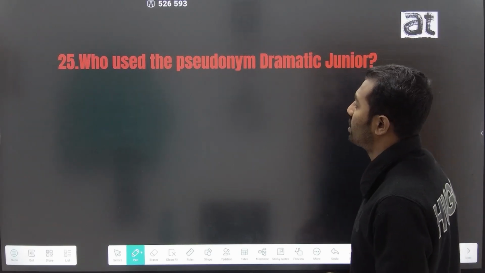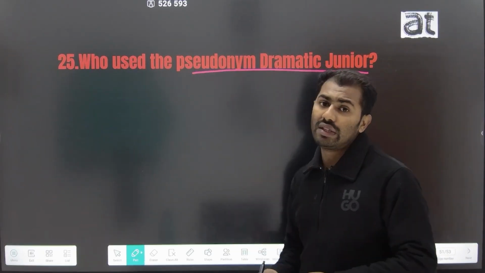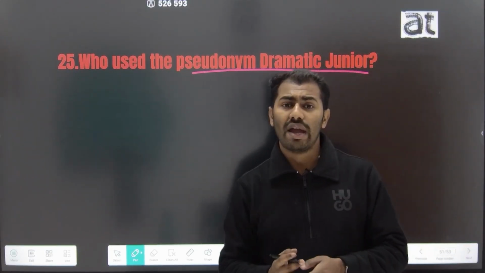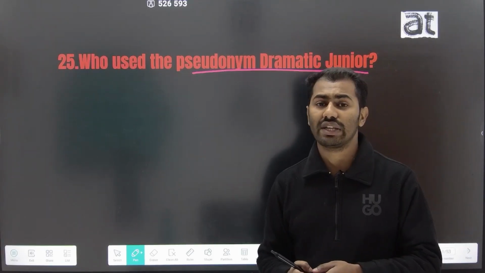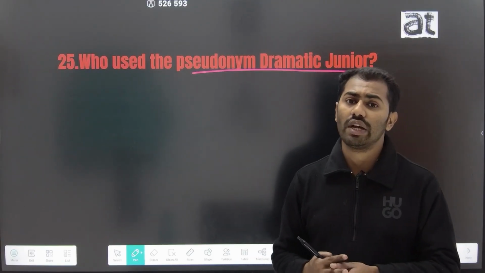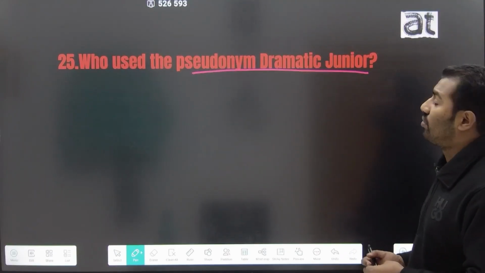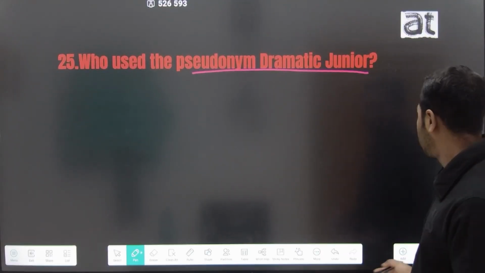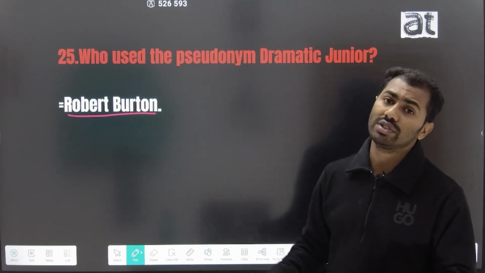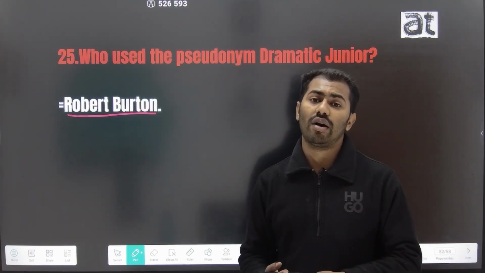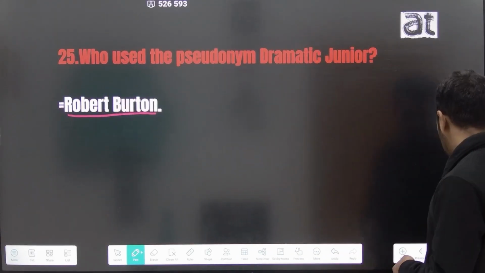The 25th question is, who used the pseudonym Democritus Junior? In various time periods, there were many writers who wrote under different pseudonyms, like Charles Dickens under Boz and George Eliot, whose real name was Marian Evans. The pseudonym Democritus Junior was used by Robert Burton. Robert Burton used this pseudonym in writing The Anatomy of Melancholy.